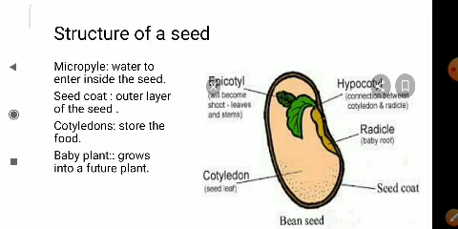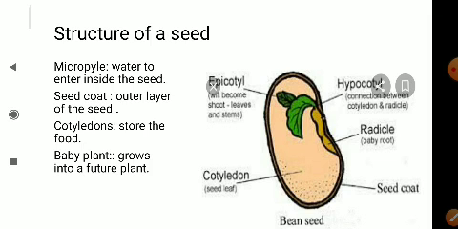These are the parts of a seed: the micropyle, seed coat, cotyledons, baby plant. Micropyle is a small black spot, and we call it micropyle. Micropyle allows the water to enter inside the seed. Seed coat is the outer layer of the seed which protects the seed. Cotyledons store the food. In some seeds there may be two cotyledons, in some seeds there may be one cotyledon.